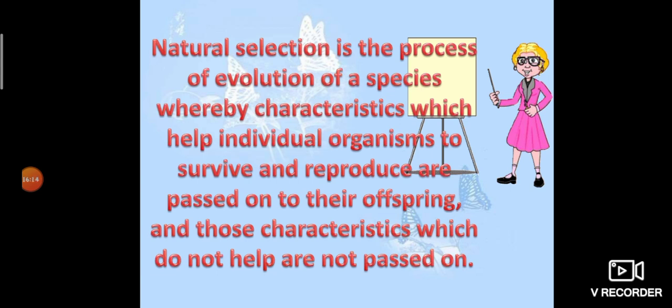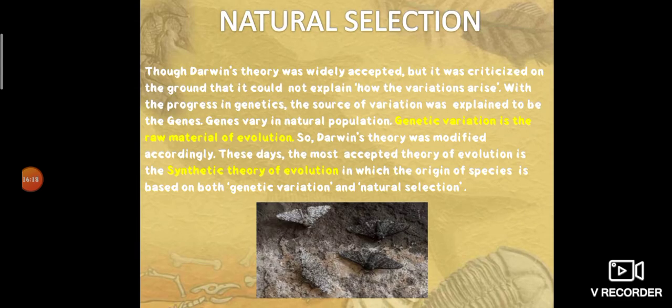Okay, so all the things which we already discussed. Even though Darwin's theory was widely accepted, it was criticized on the ground that it could not explain how the variations arise. Darwin said that variations are formed and the environment may select those variations which are favorable and fit.